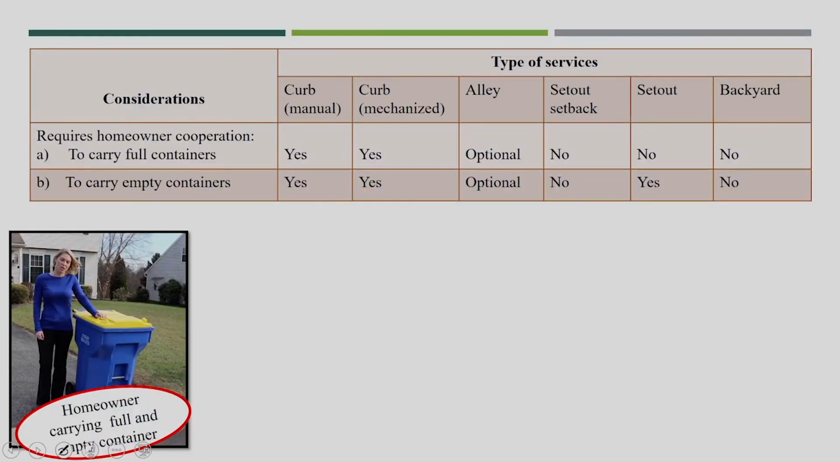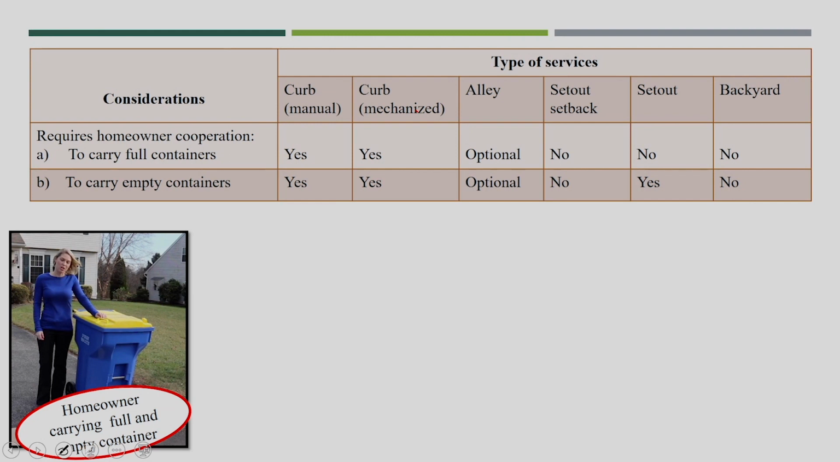Now, we will compare some different considerations for these 5 services. The first consideration is required house owner cooperation. Here I separated the curb into 2 types: one is manual, where waste is manually collected into the secondary vehicle, and the other is where waste is mechanically unloaded into the collection vehicle. Then the LA service, set out, setback service, set out and backyard service.